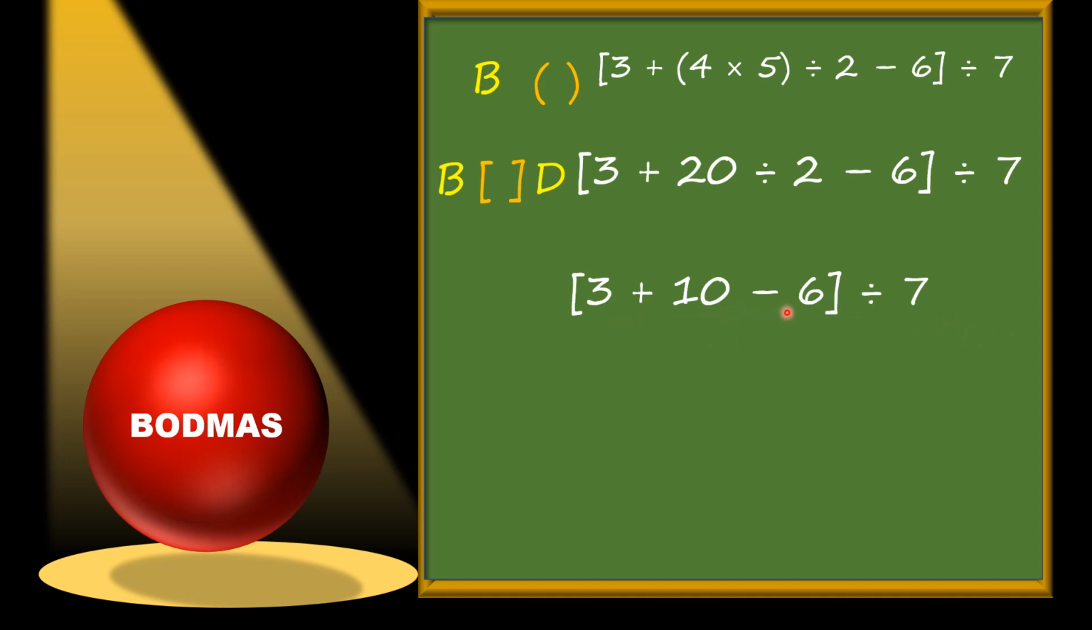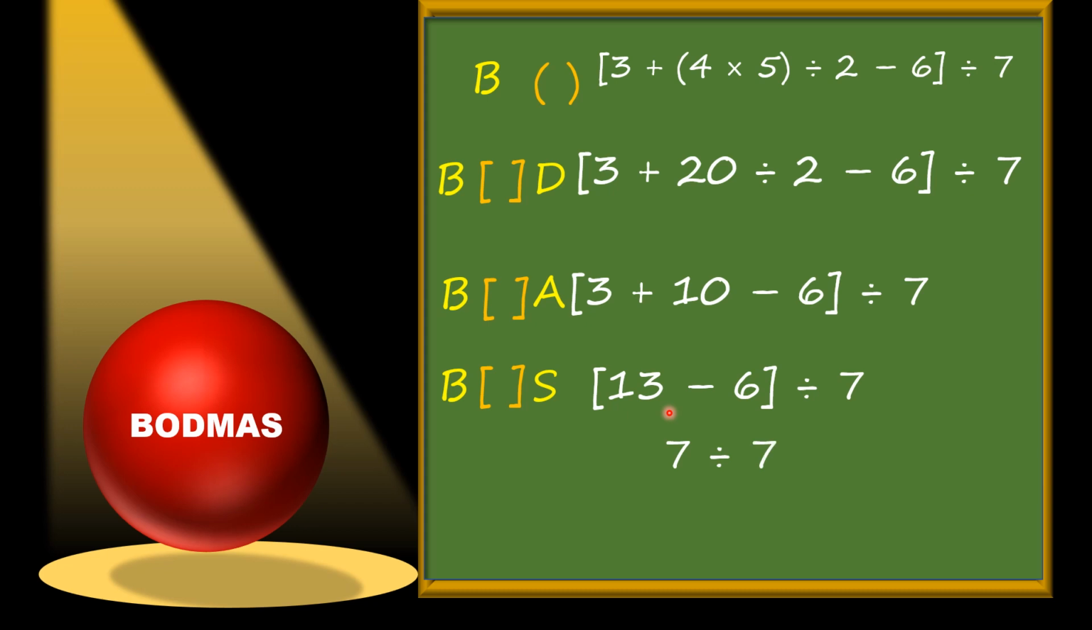Now here are two operations, addition and subtraction, and DMAS says we will solve addition first. So 3 plus 10 equals 13. 13 minus 6 divided by 7. Now again, our bracket is still there, and there is one operation left, which is subtraction. So we will solve that bracket first. In this big bracket, which operation? Subtraction. 13 minus 6 equals 7. 7 divided by 7. Now 7 divided by 7. When we divide a number by the same number, we get the answer 1.